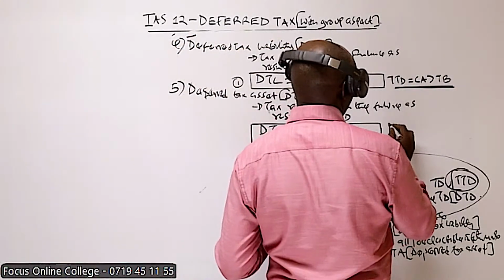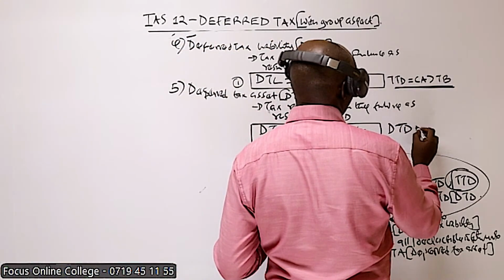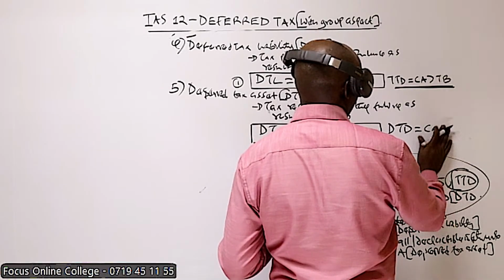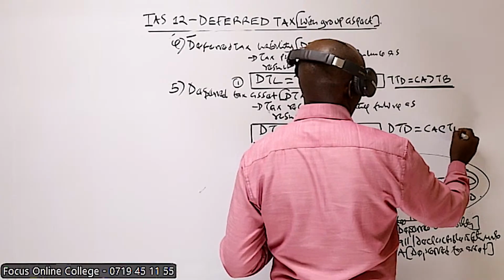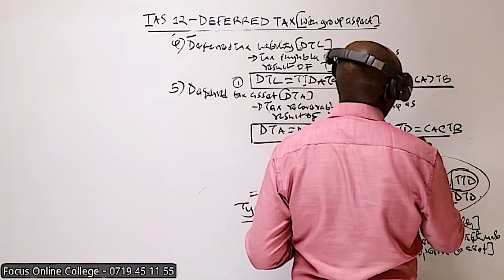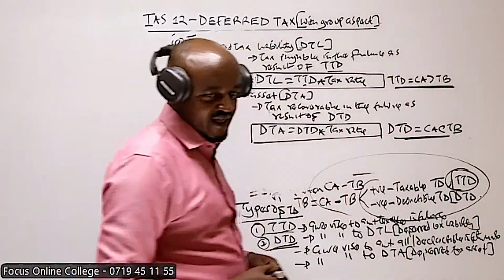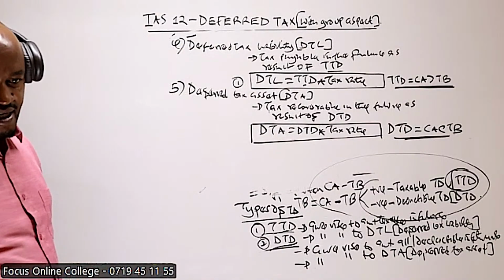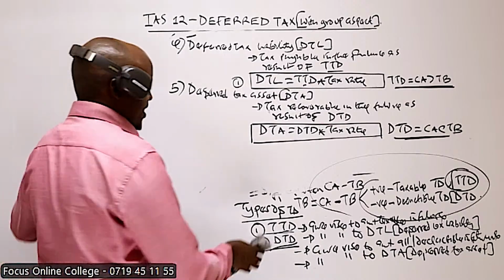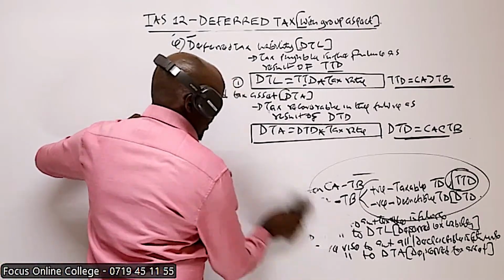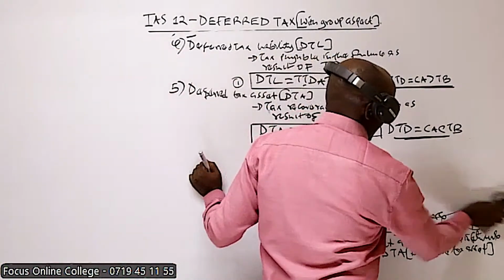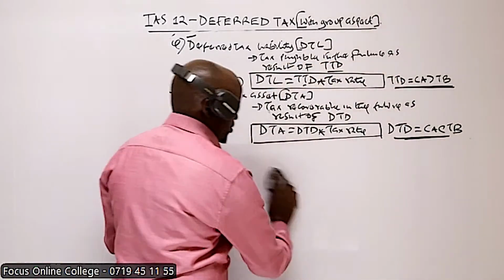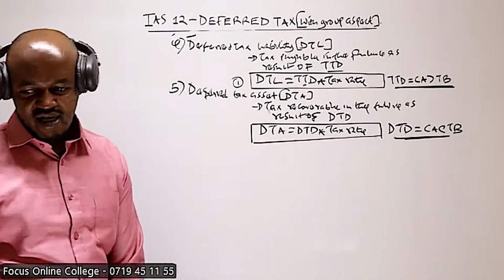But the deductible temporary difference arises whereby the carrying amount is less than the tax base. So if the carrying amount is less than the tax base, the difference between the two values is known as deductible temporary difference. And we use that deductible temporary difference to compute the deferred tax asset.